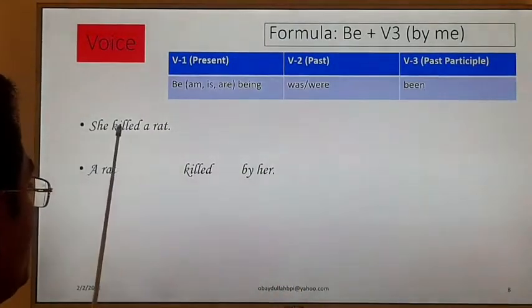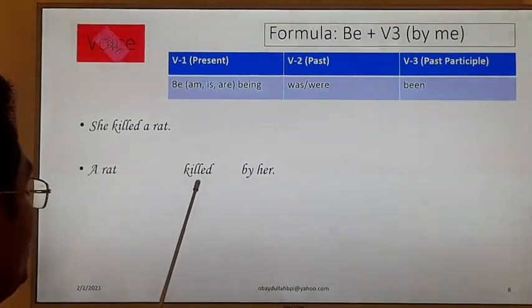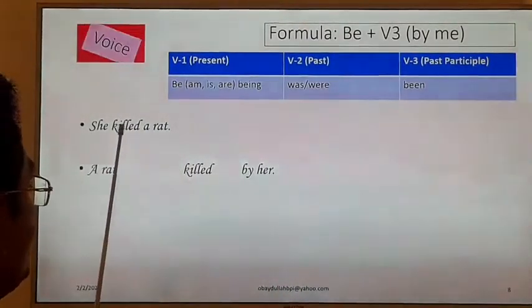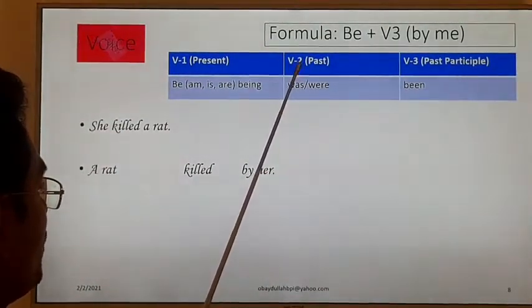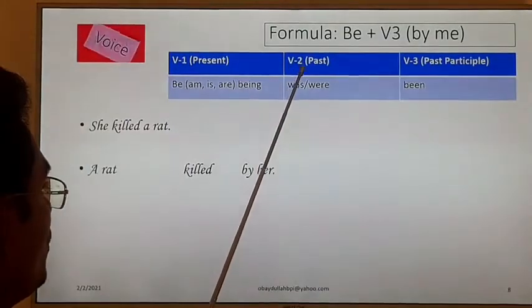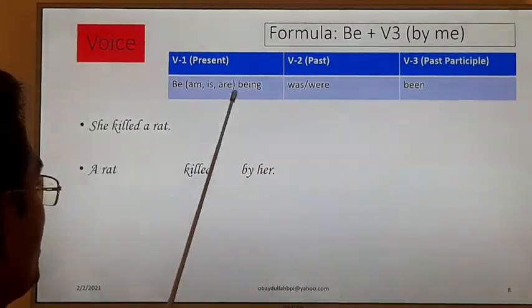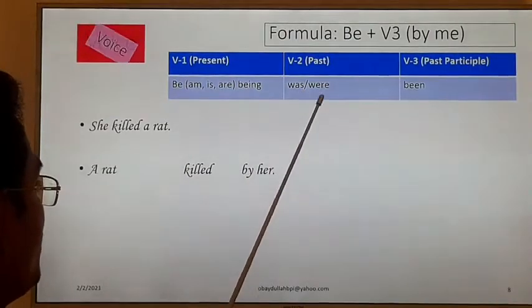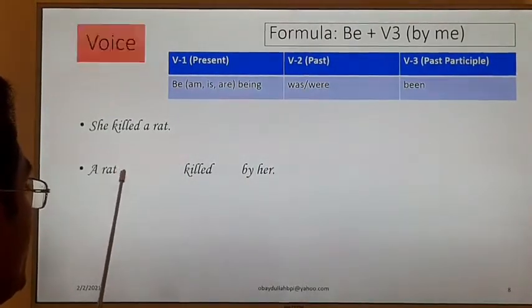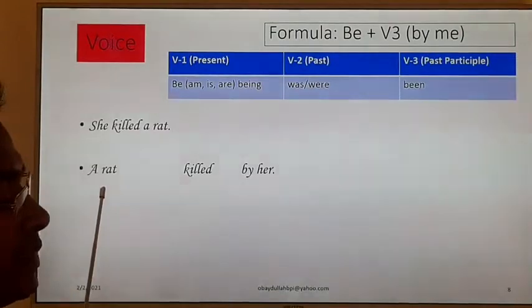That is why we have written killed in verb number 3. And we have to take the help of be verb from verb number 2, past form, was or were. We have to choose one by matching with the subject. Clear?